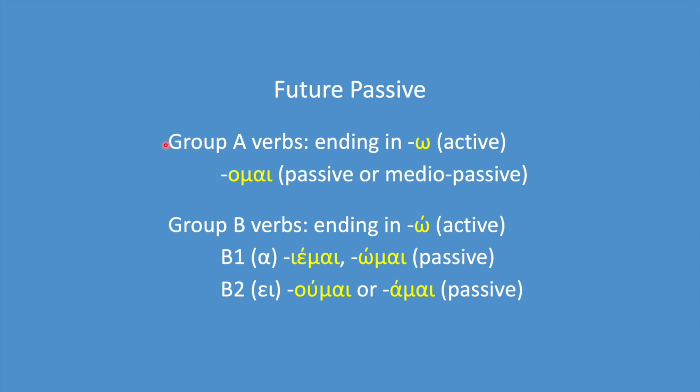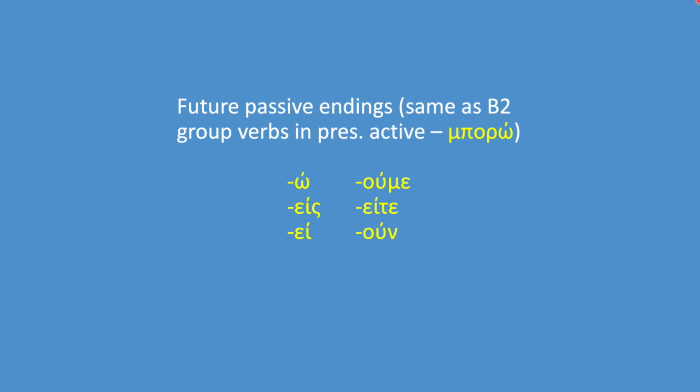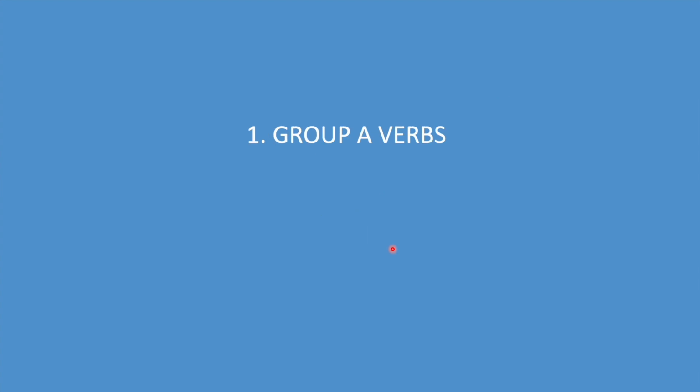At this level, you probably know all about the two big groups of verbs, so I'm not going to go over them. The future passive endings are the same for both groups A and B, and they happen to be the same as the B2 group endings in the present active tense, like μπορώ: ώ, είς, εί, ούμε, είτε, ούν. The endings are easy. The tricky part is the stem. Let's start with group A.